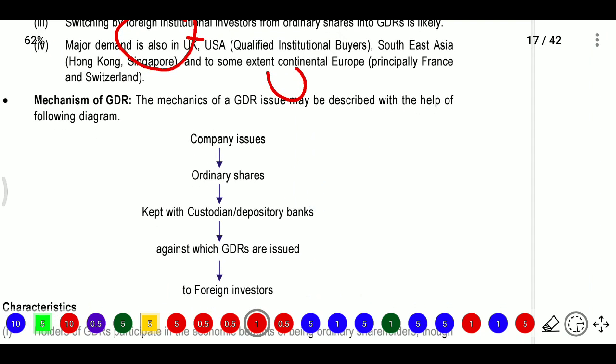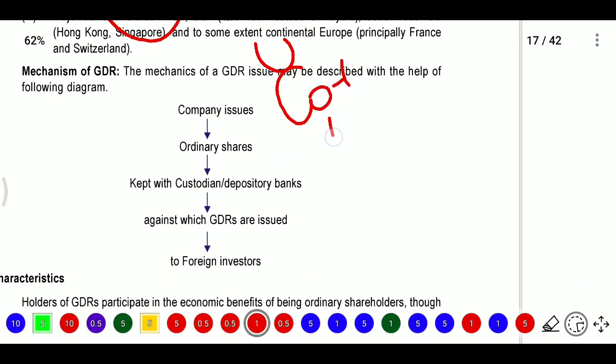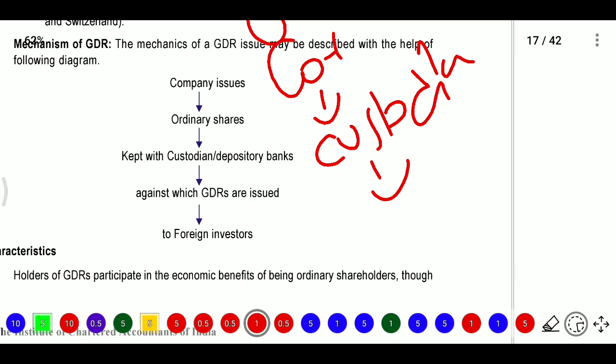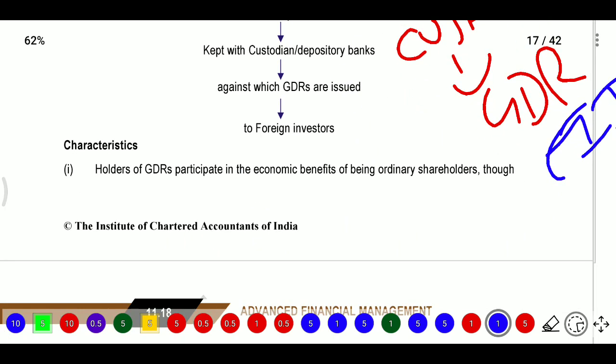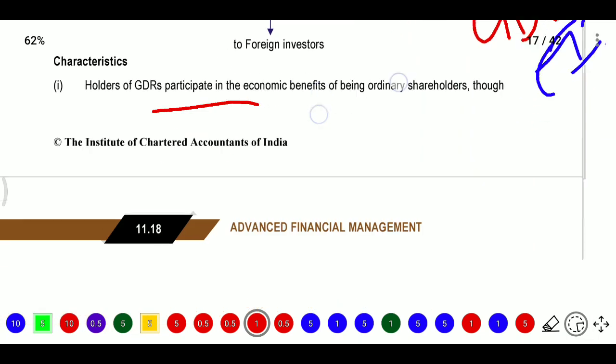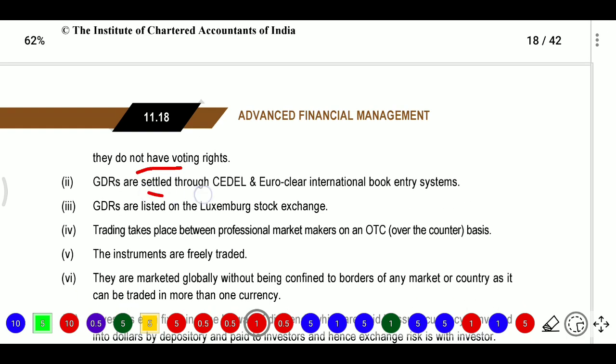What is the mechanism for a GDR issue? Firstly, the company will issue ordinary shares to some custodians. These custodians will issue GDRs to the foreign institutional investors. Now, what are the characteristics of GDRs? Holders of GDRs participate in the economic benefit of being ordinary shareholders, though they do not have voting rights. GDRs are settled through CEDEL or Euroclear International Book Entry System. GDRs are listed on the Luxembourg Stock Exchange. Our Bombay market is shifting to Luxembourg.